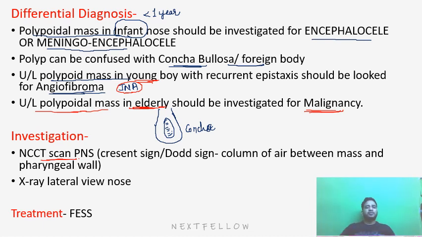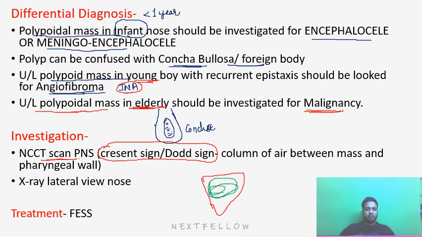Okay, these are the differential diagnoses of AC polyp according to age also. There is one important sign, that is the crescent sign or dot sign. So in AC polyp there is a crescent sign. Suppose this is the maxillary sinus and suppose this is the AC polyp. Okay, so what is the crescent sign? We will do a CT scan. What we can see is a column of air between the mass and the wall. And the wall may be of the sinus or maybe the posterior pharyngeal wall. So that sign is known as crescent sign.